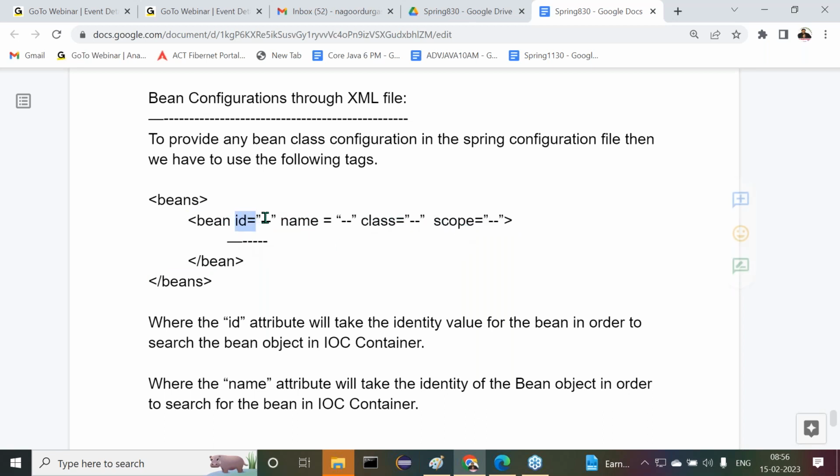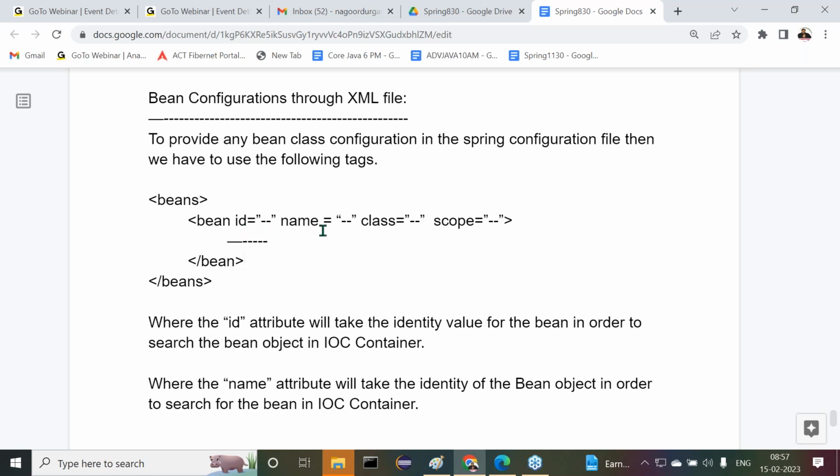Already we have given the information: the id attribute is able to take an identity for the bean object. The name attribute is able to take an identity value for the bean object, in other words an alias name. Now the point is, what is the difference between the id attribute and the name attribute?